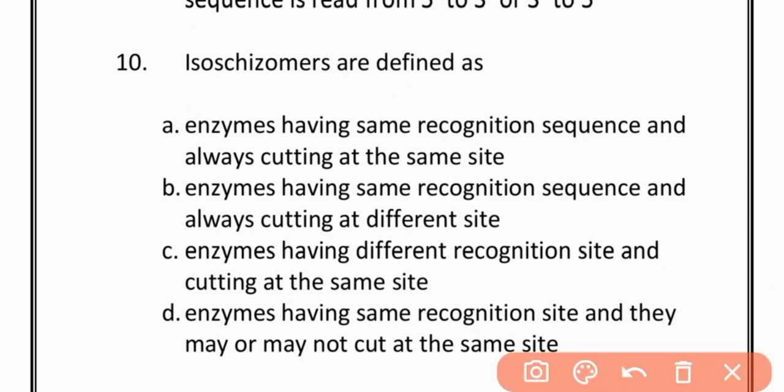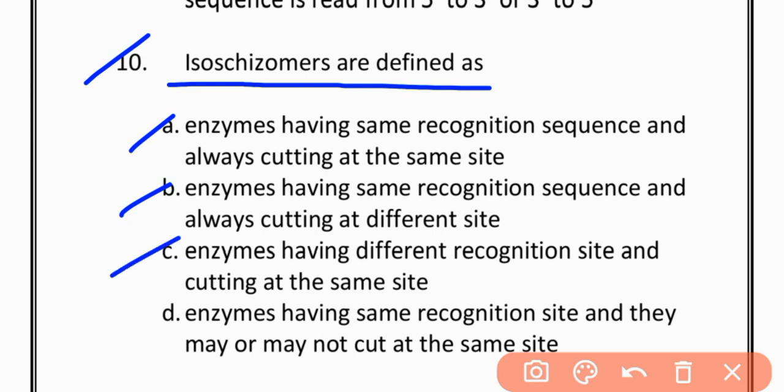MCQ number 10. Isochizomers are defined as: option A, enzymes having the same recognition sequence and always cutting at the same site. Option B, enzymes having the same recognition sequence and always cutting at a different site.